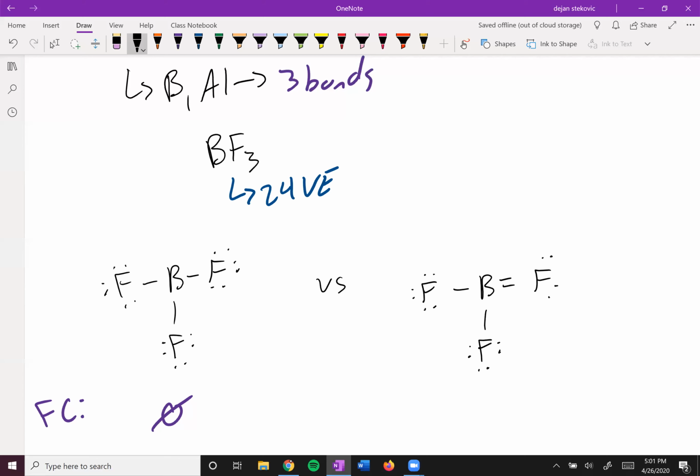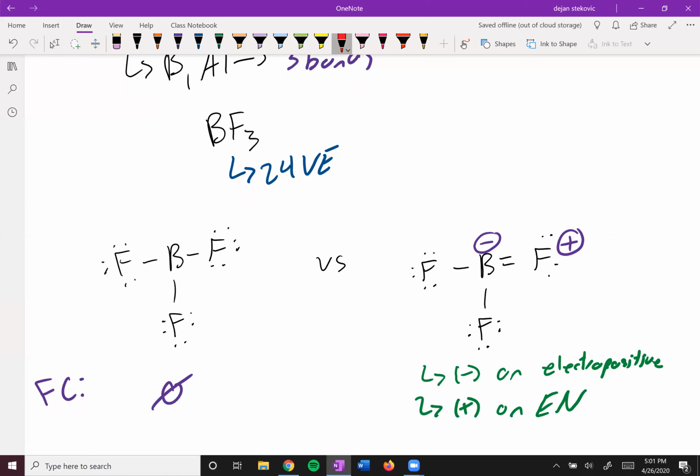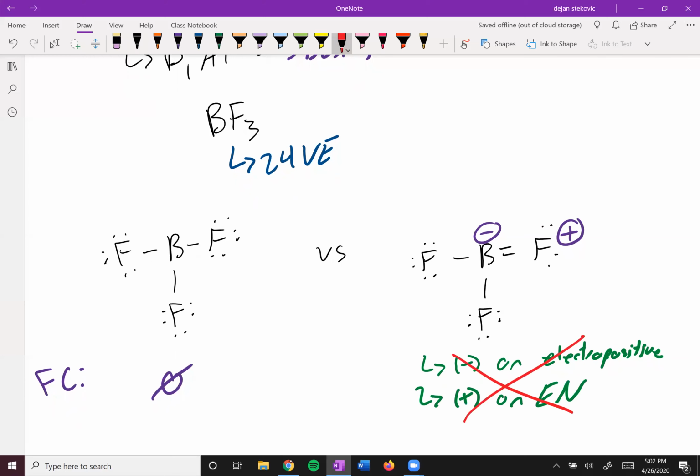So when you do that, this is the structure that you would end up with. And then if you think about the formal charges here, this boron would have a negative formal charge, and then this fluorine would have a positive formal charge. And so what you have here is a negative on the electropositive atom, or the least electronegative. And then you have a positive charge on the most electronegative atom. And so that's the reverse of what it's supposed to be. And so this is a big old no.